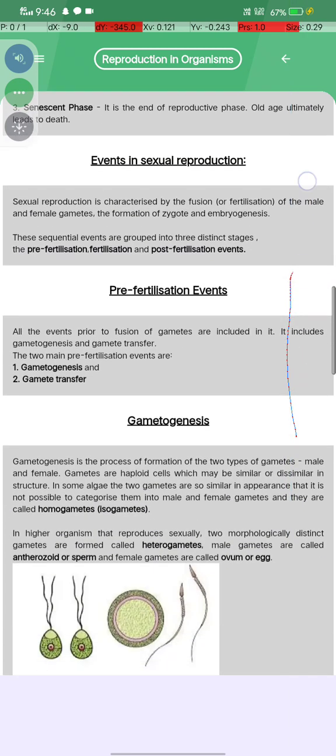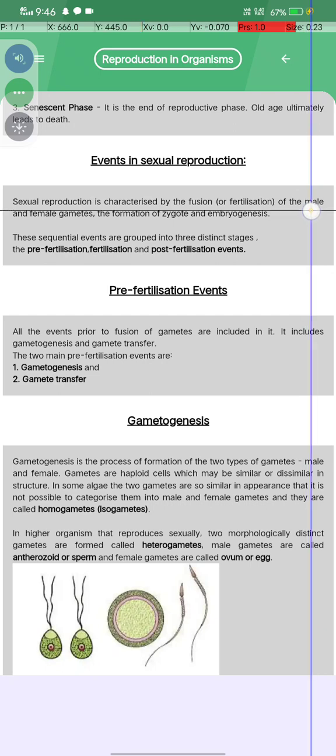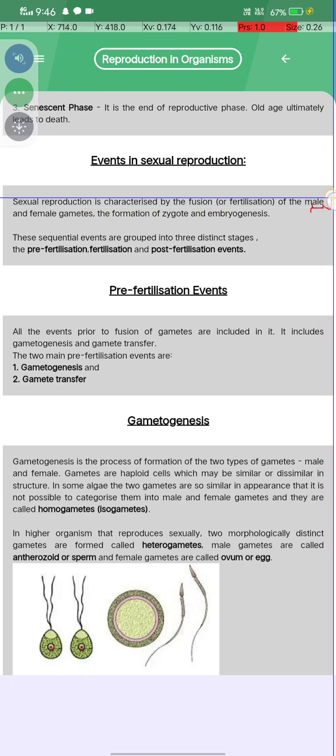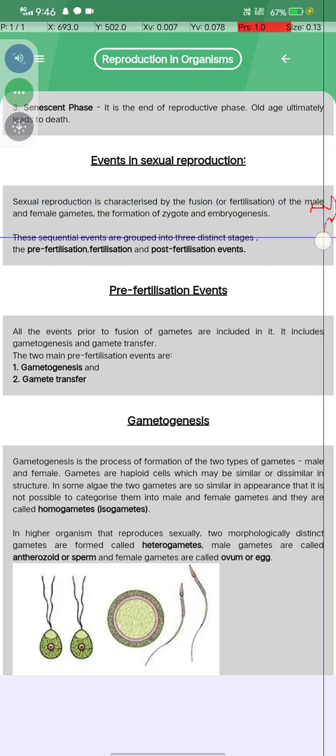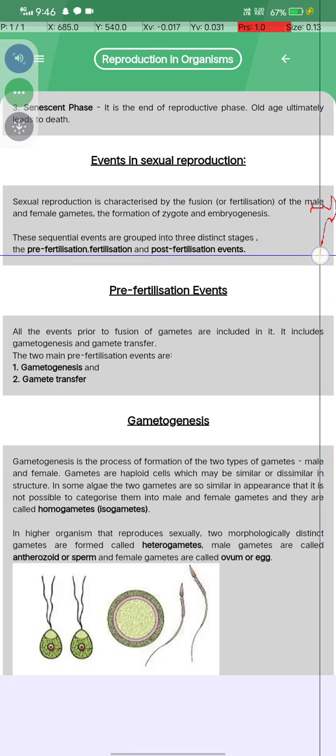Okay, now see, there are some events in sexual reproduction. Events in sexual reproduction. Sexual reproduction is characterized by the fusion, or fertilization, of the male and the female gametes. Okay, the formation of zygote and the embryogenesis. These sequential events are grouped into three distinct stages: pre-fertilization, fertilization, and post-fertilization.